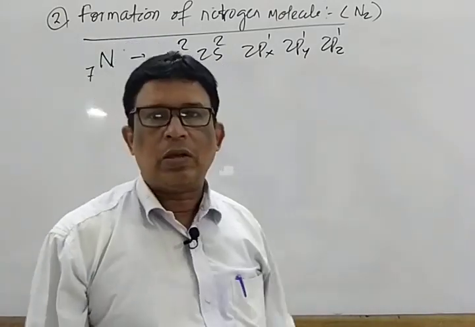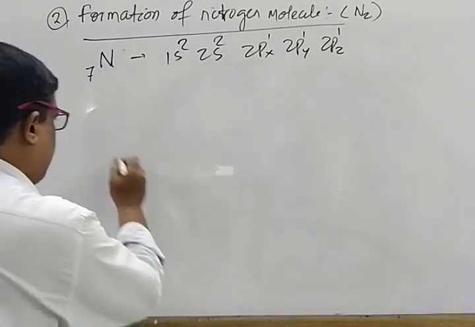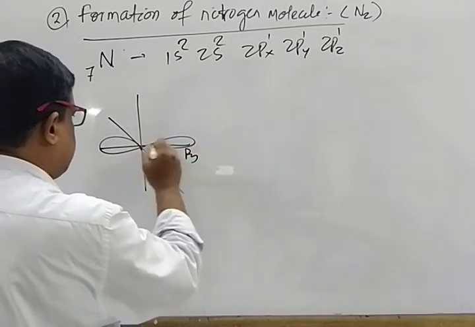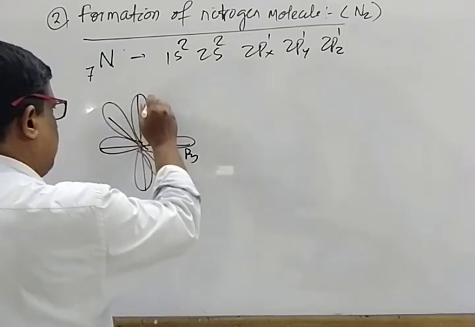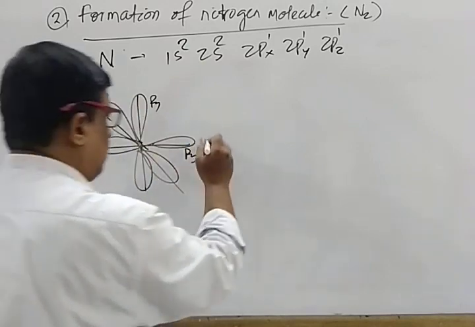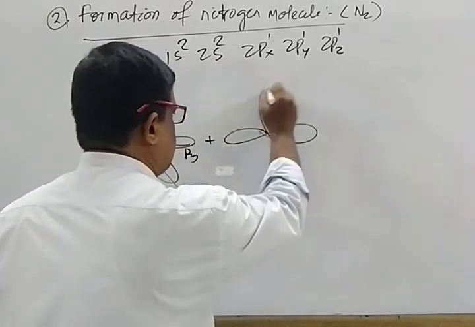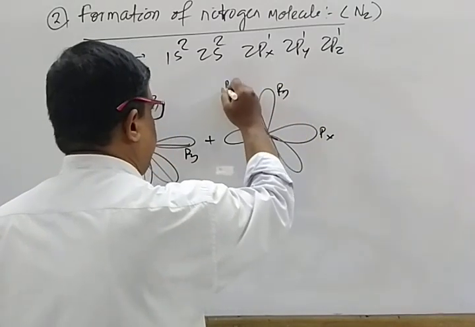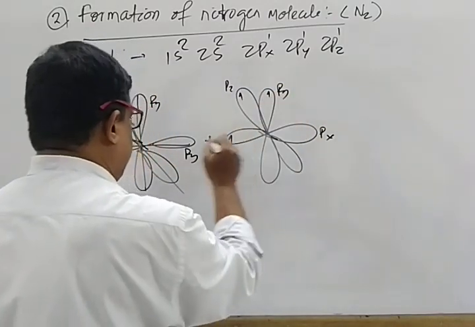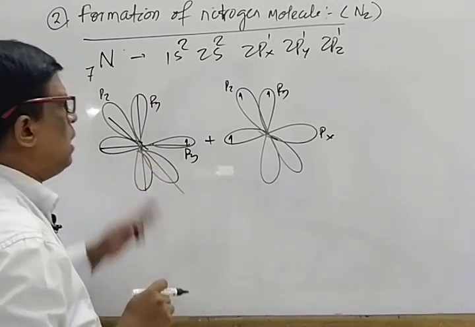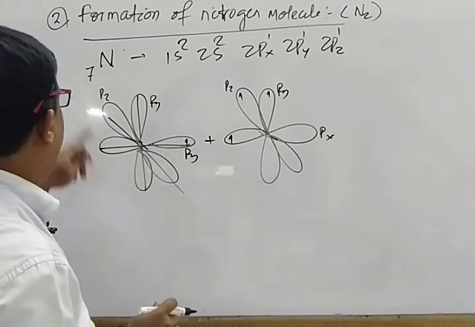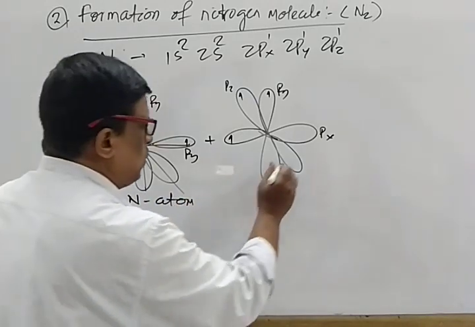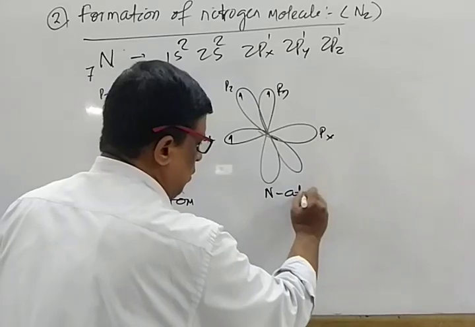So 3 orbitals each contain one electron. Mark that. It is px, py, pz. Each orbital contains one unpaired electron. These are the 2p orbitals of one nitrogen atom, and px, py, pz of another nitrogen atom.